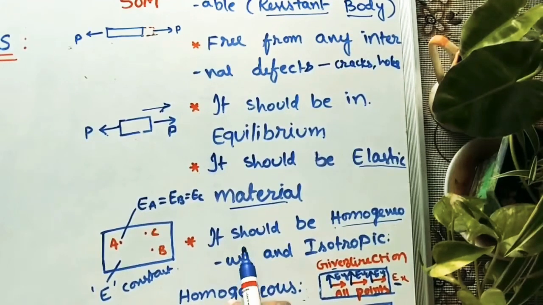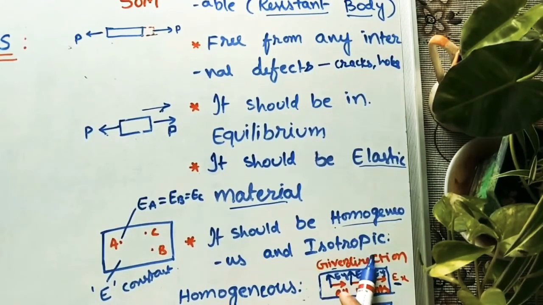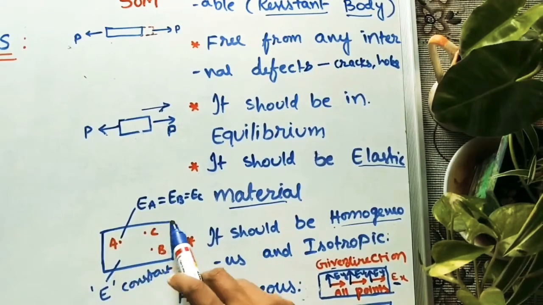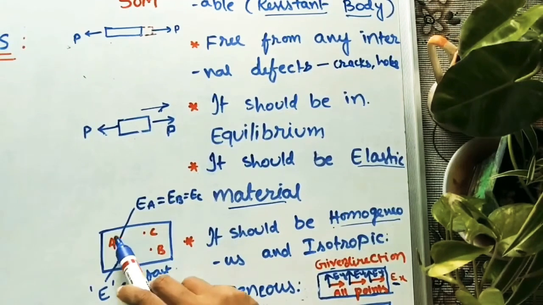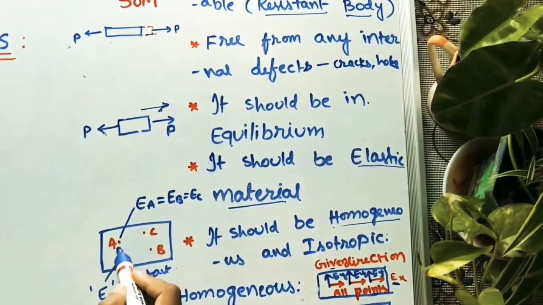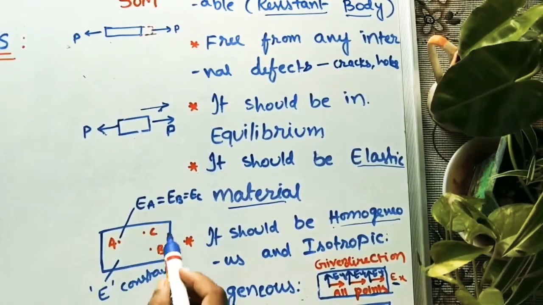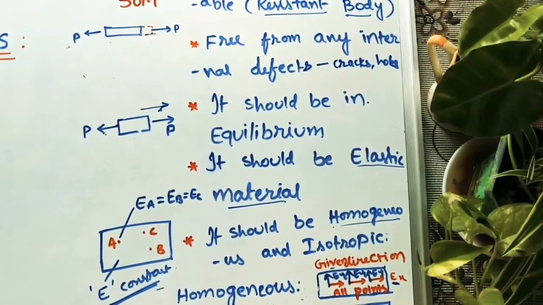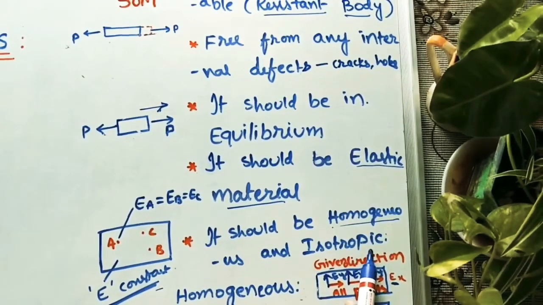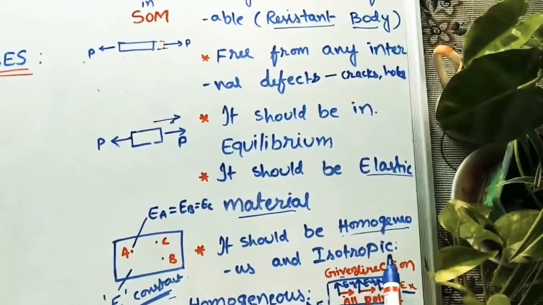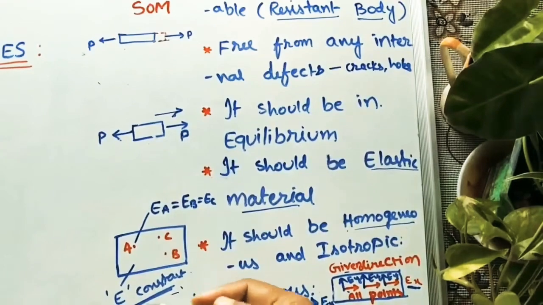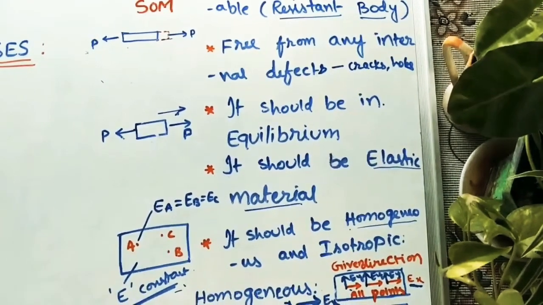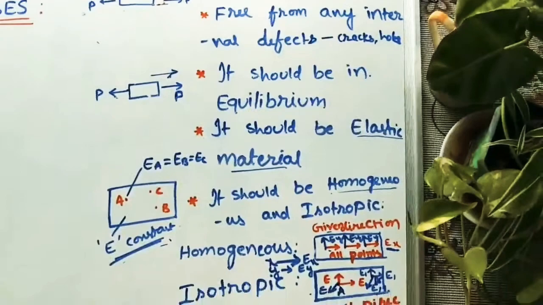The next assumption is it should be homogeneous and isotropic. Whatever material we are taking, the elasticity is constant at all points in all directions, that is in the x direction, y direction, z direction, like that. So throughout the material E is constant. In the next classes I will explain what is homogeneous and what is isotropic. Just remember, homogeneous and isotropic means throughout the material E is constant in all directions, at all points. These are the assumptions during designing of any component or structure.